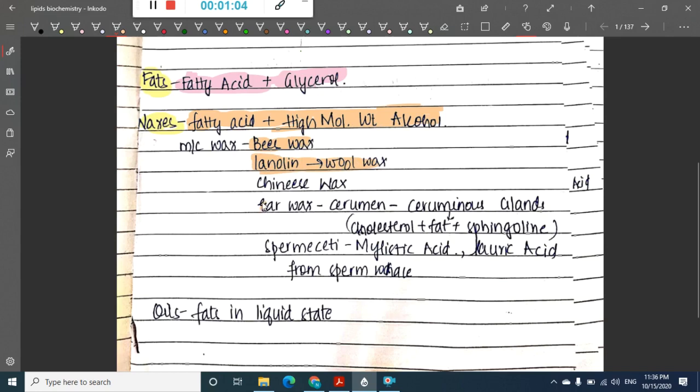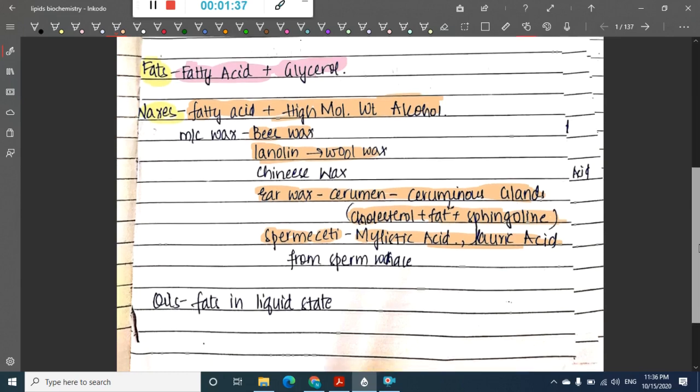Then we have ear wax, which is cerumen from ceruminous glands. In ceruminous glands, the cerumen contains cholesterol, fat and sphingolene. Okay. Then we have spermaceti. This spermaceti includes myristic acid and lauric acid from sperm whale.